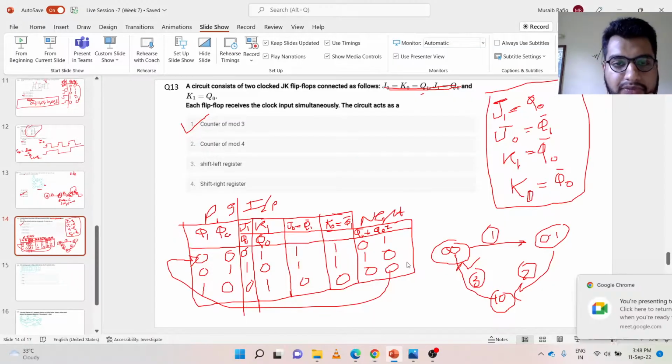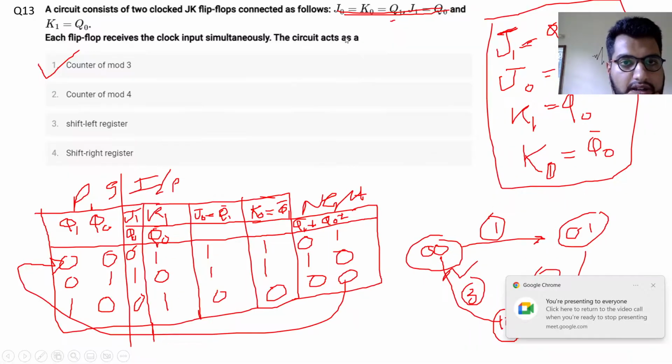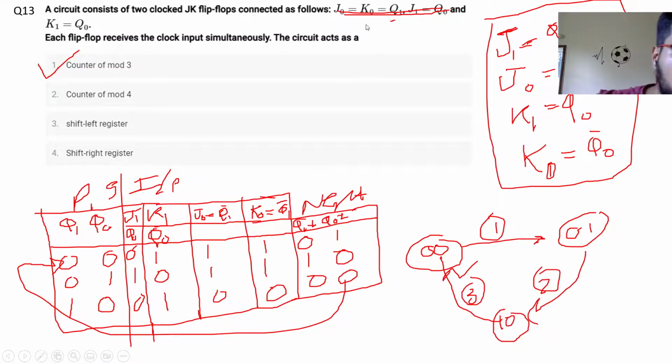Shankar, I'll repeat. One thing, keep it in mind: ignore this thing, remember this thing. There's some typing mistake, I'll check it again. But your input combinations are like this: J1 is equal to Q0, J0 is equal to Q1 bar, K1 is equal to Q0 bar, and K0 is equal to Q1 bar.